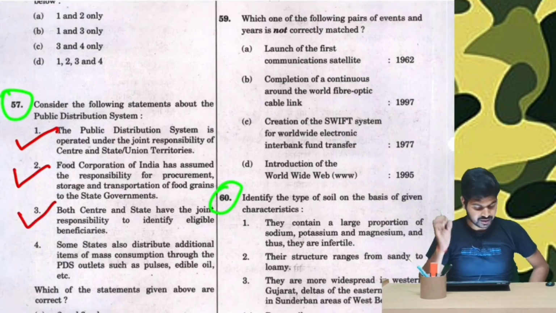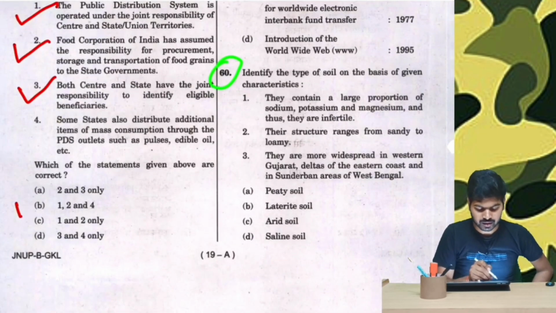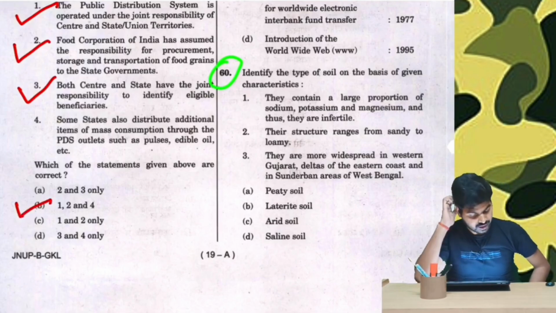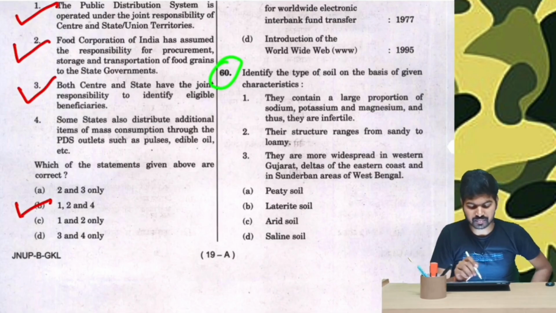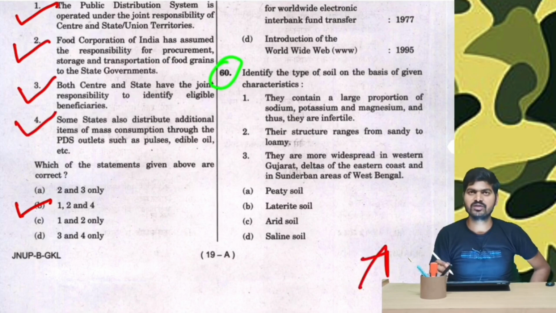So our answer is, leaving option number 3, we have 1, 2 and 4. Let's look at option number 4. Some states also distribute additional items of mass consumption through PDS outlets such as pulses, edible oil, etc. This is also correct. So those who belong to rural areas must know this because there is twice in a month ration distribution.